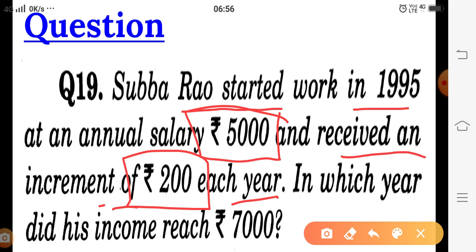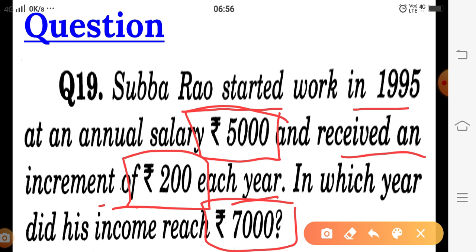The question is, in which year did his income reach 7,000? His salary increases by rupees 200 every year, and you have to tell in how many years his income becomes rupees 7,000.